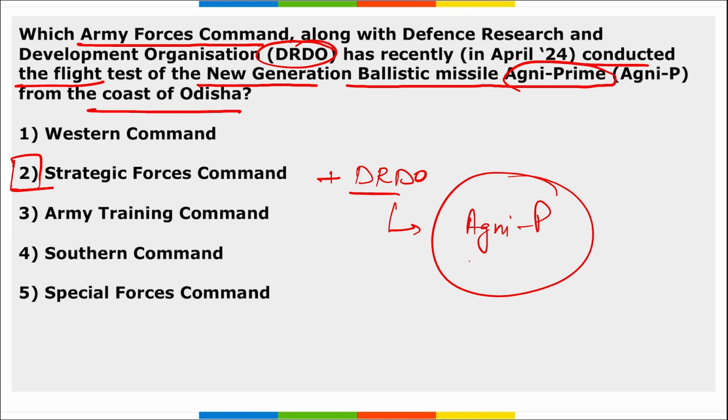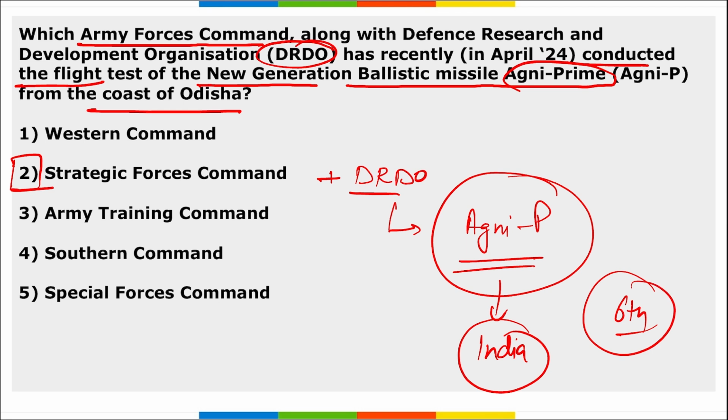Also remember, a question can be asked that this Agni Prime is a missile of which country? It is of our India, right? And this is the 6th variant of the Agni series that has been developed. The range of this Agni Prime missile is between 1000 kilometers to 2000 kilometers.